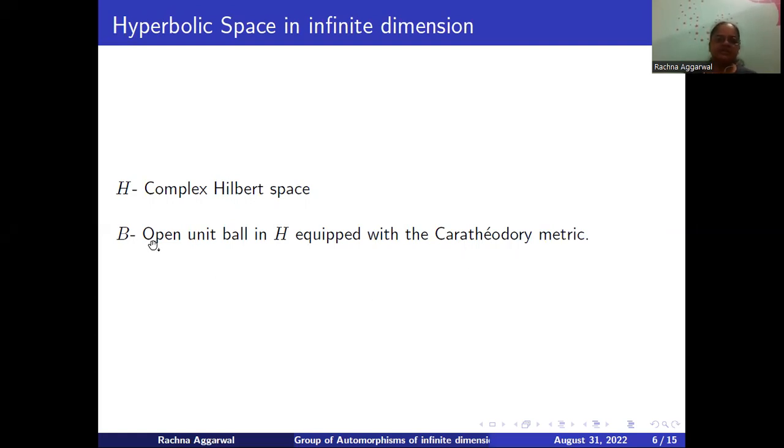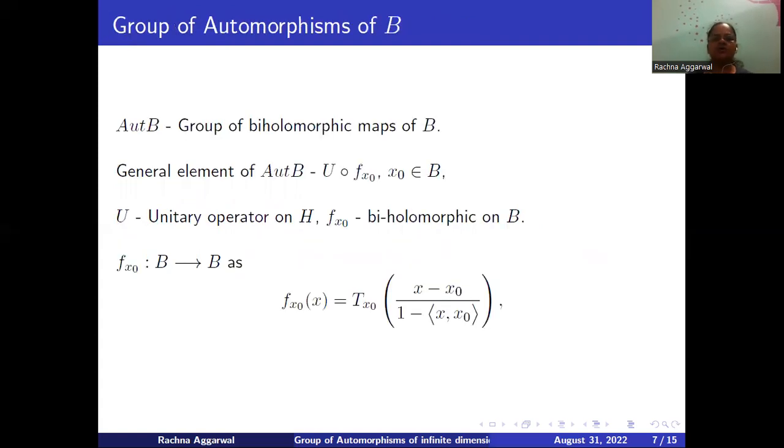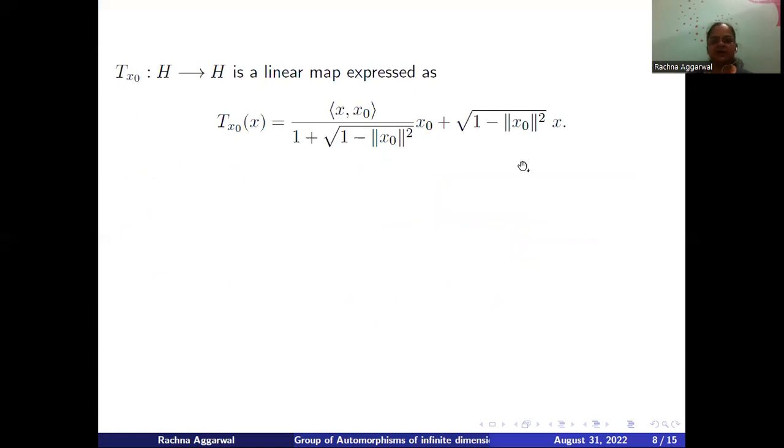So this B serves as the hyperbolic space in infinite dimension. Now we talk about the group of holomorphic automorphisms. Aut(B) denotes the group of biholomorphic maps of B whose general element is a composition of a unitary operator U and another biholomorphic map f_x0 for some x0 coming from the open unit ball. And f_x0 is given via this expression, which is a composition of a linear operator t_x0 and this inside expression. And t_x0 is given by this.